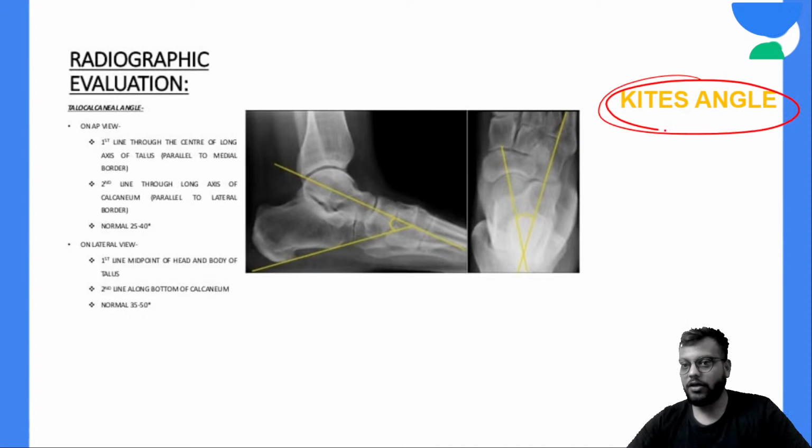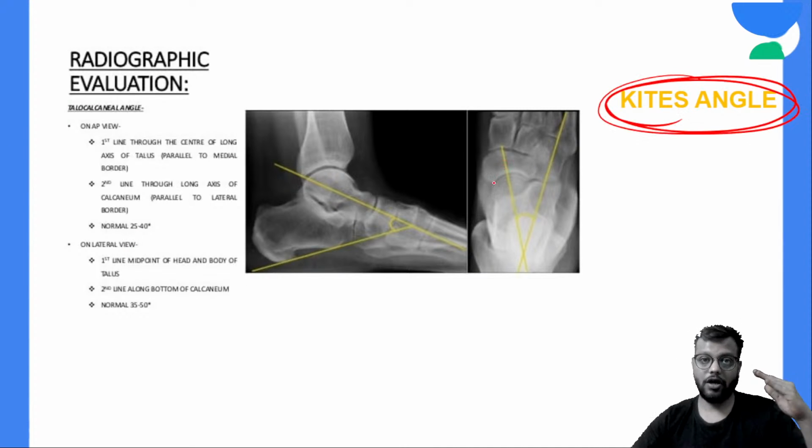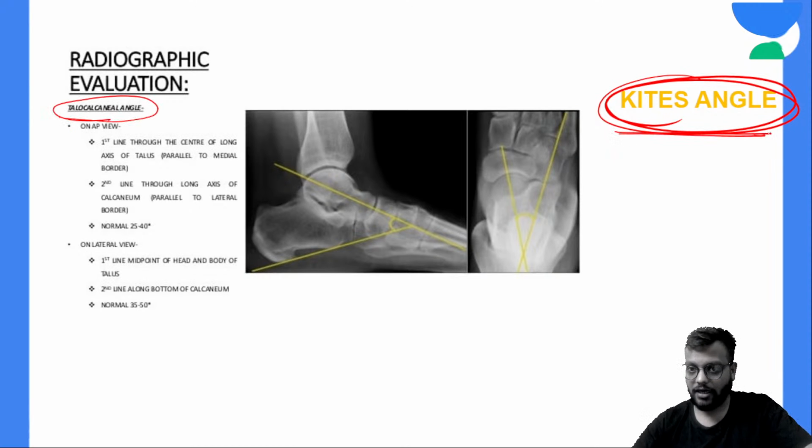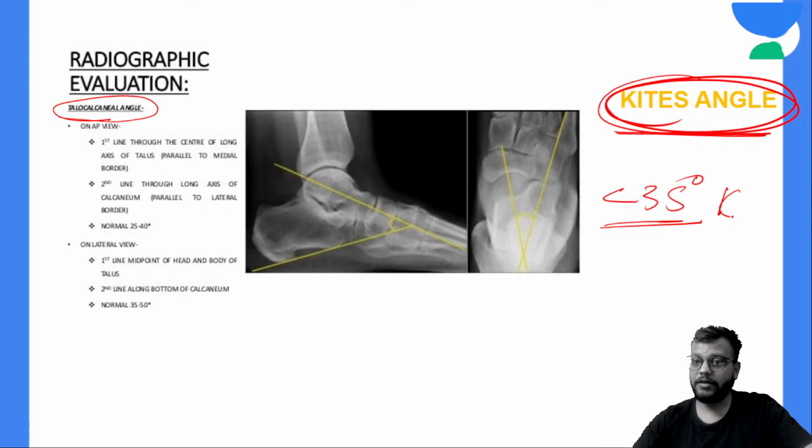Okay, so Kite's angle क्या होता है? If you draw two lines, one through the long axis of the calcaneum and second through the long axis of the talus, and ये दोनों lines जो angle बनाती हैं, that is called as your talocalcaneal angle or the Kite's angle, and it is less than 35 degrees in case of CTEV.